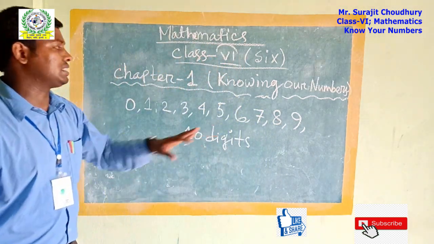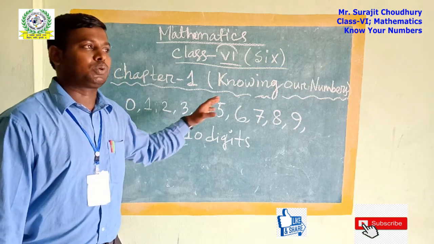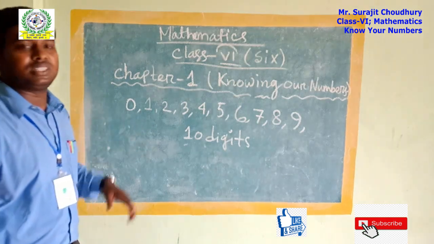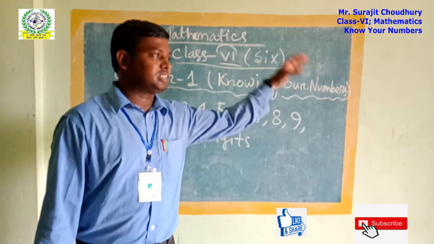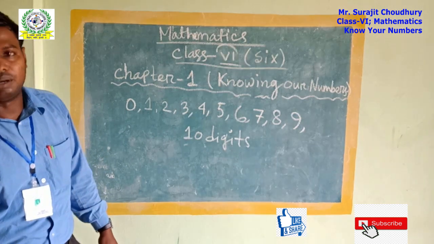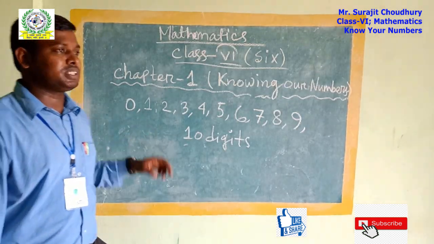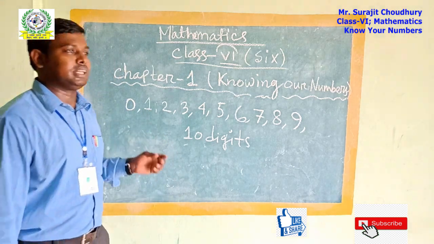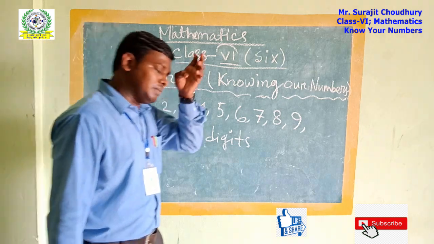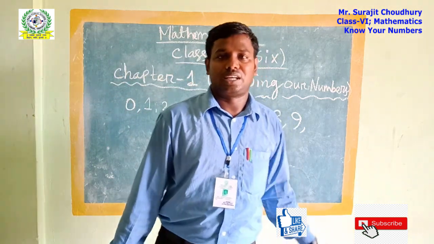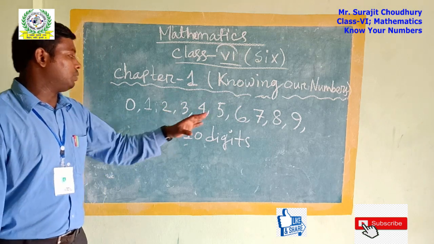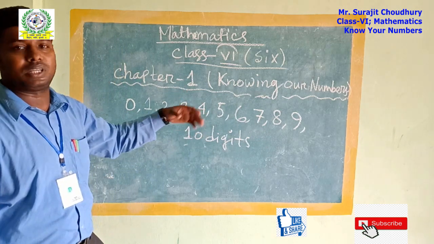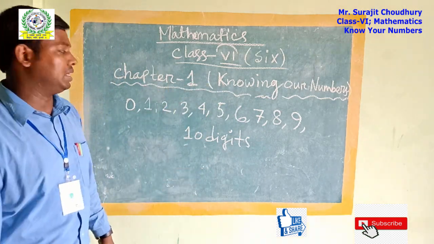What can we call these numbers? Starting from 1 up to infinity, we call them natural numbers. When it starts from 0 and goes up to infinity, we call them whole numbers. The difference is 1, because 0 was discovered later. There are so many numbers, as you can see. The numbers start 1, 2, 3, 4, up to 9. After 9 comes 10, then 11, 12, 13, 14, like this.